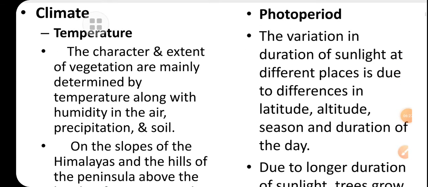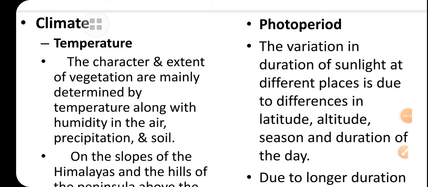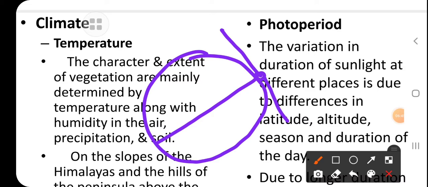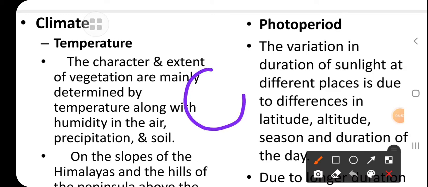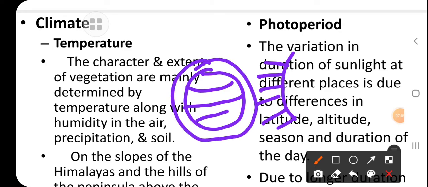In climate, two subtopics we discussed, that is temperature and photoperiod. Temperature, we know that it decreases when we move polewards, from the equator to the polar region, whether north or south. When we talk about the photoperiod, meaning sunlight, here this is earth, and the sun's vertical rays are falling on the equator, Tropic of Cancer, Tropic of Capricorn, and the polar region.